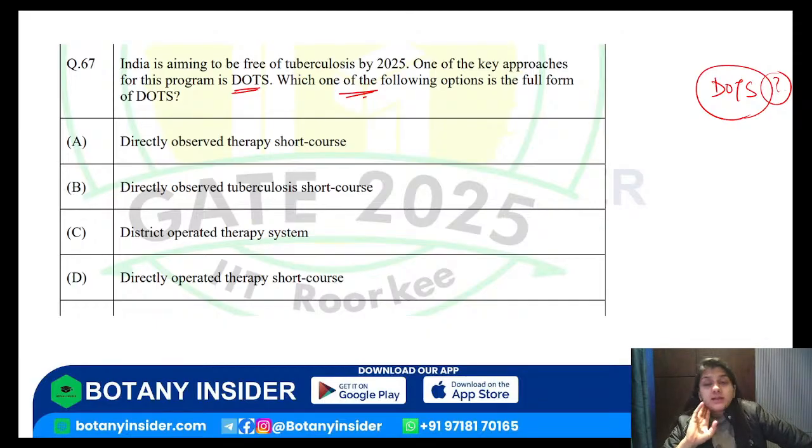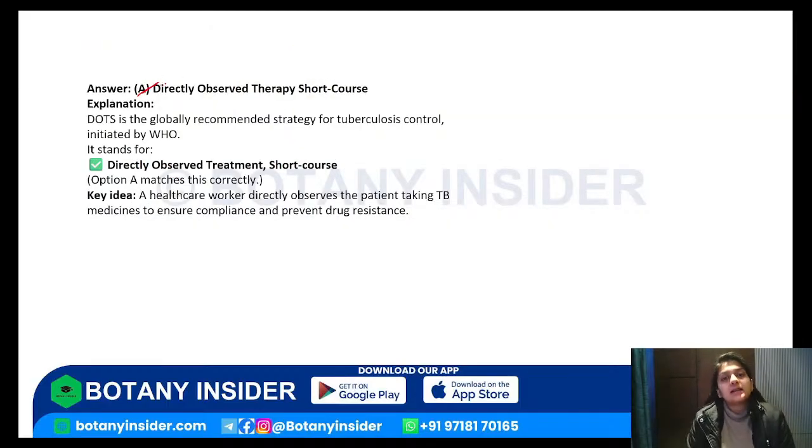Which of the following is the full form of DOTS? There's a program ongoing according to which India is aiming to be free from tuberculosis. So what is the key approach, or the full form of DOTS? Directly observed therapy short course, directly observed tuberculosis short course, district operated therapy system, and directly operated therapy short course. So what should be the answer? Very good. A is the correct answer for this.